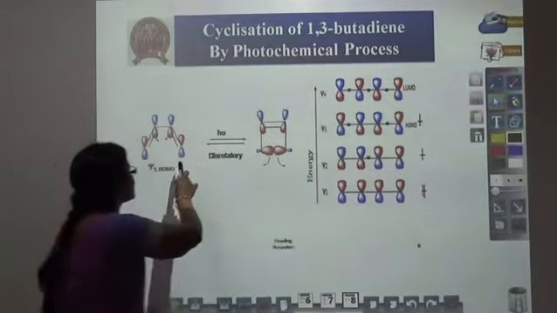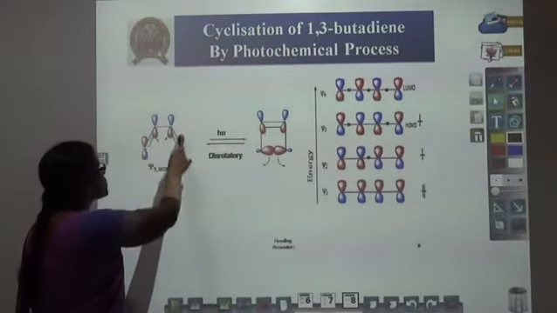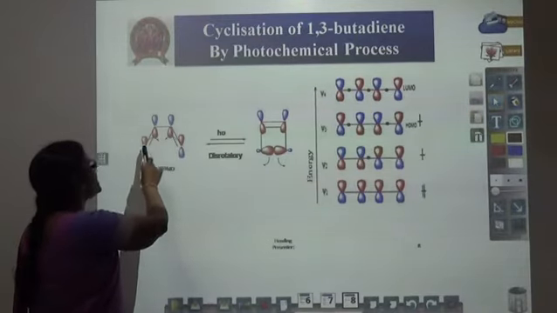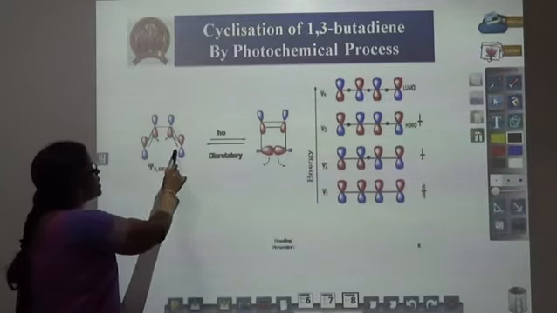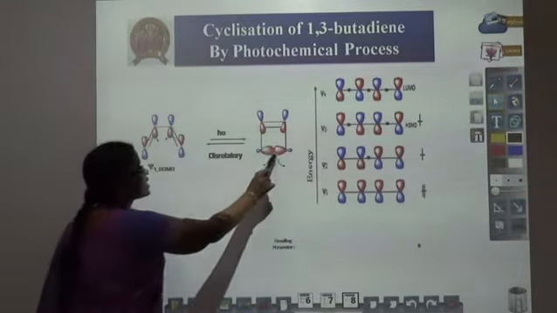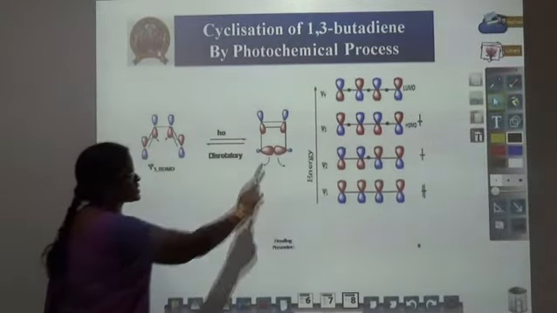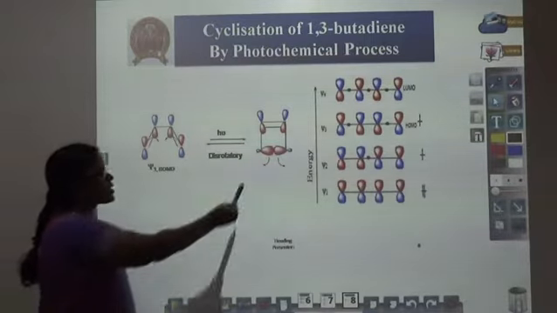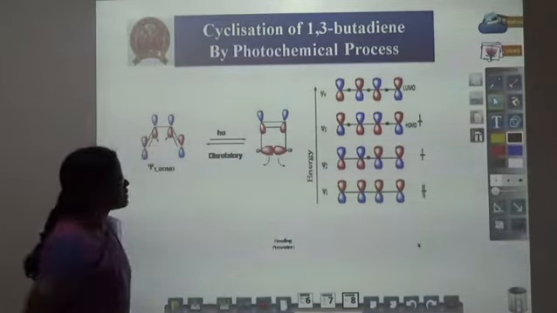Now we are taking that HOMO. This is the representation of the HOMO, which is Psi3. It is an in-phase orbital. In the in-phase orbital, to meet the orbitals of the same sign for head-on overlapping, it should undergo this dis-rotatory process. By this dis-rotatory process, orbitals of the same sign overlap to give a sigma bond.